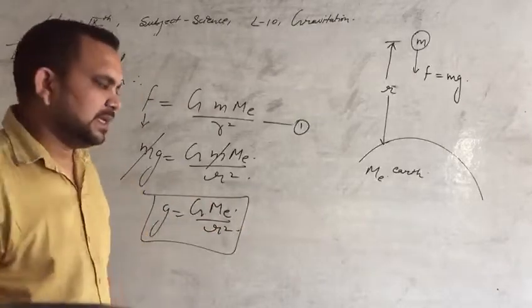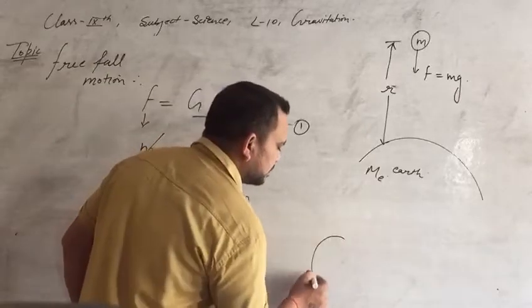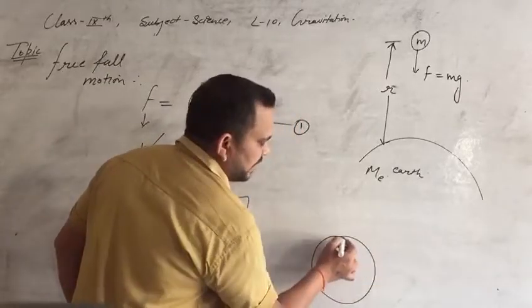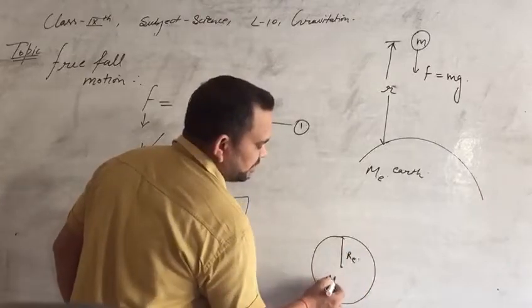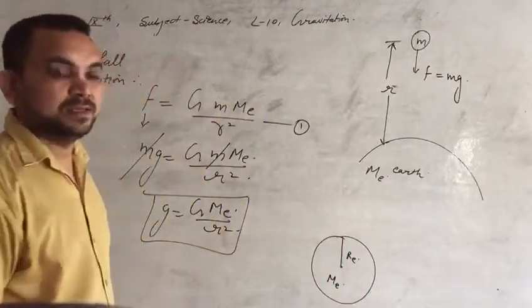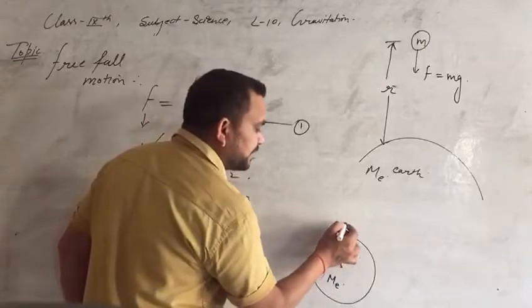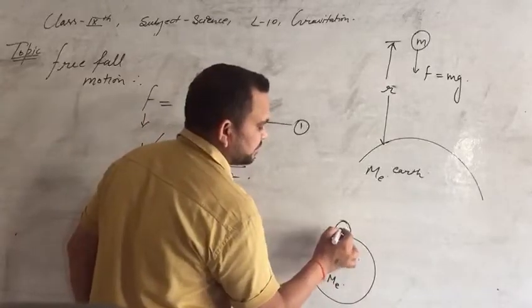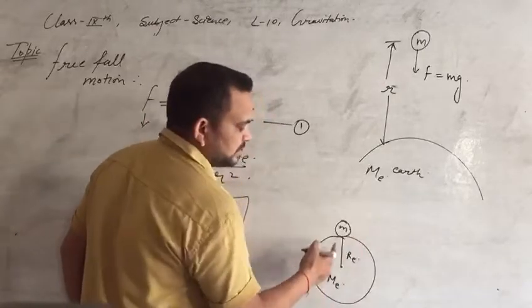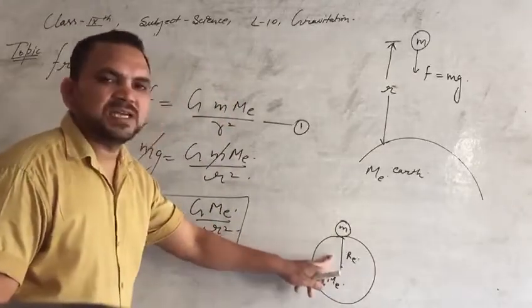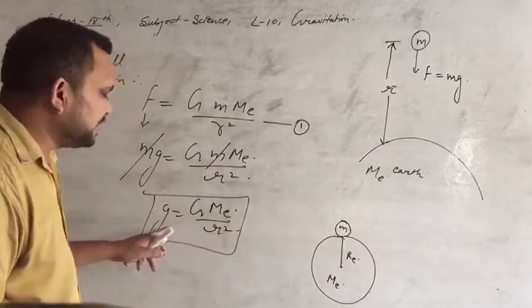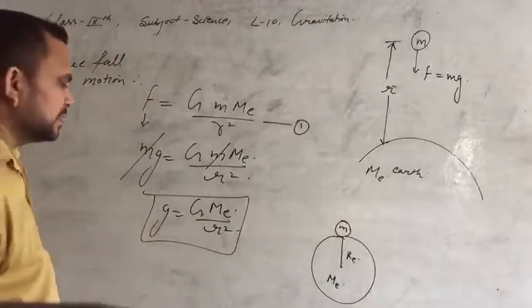Similarly, if we have the earth, and the radius of the earth is Re and the mass of the earth is given as Me, and the object of mass m is kept on the surface of the earth, then we can say that this distance is Re and we can find the value of gravity here.